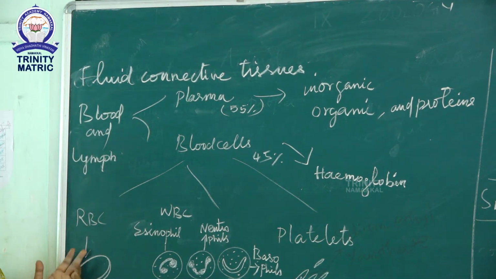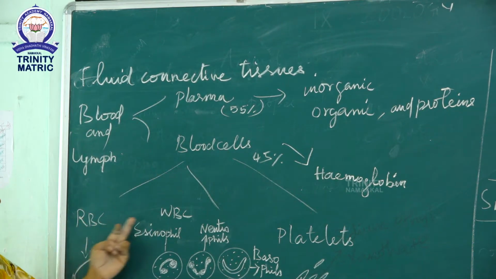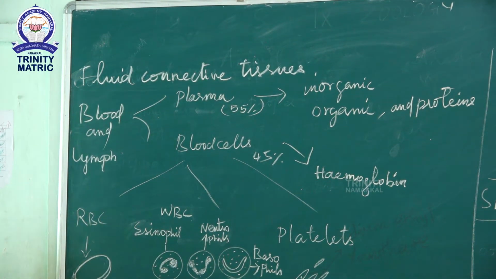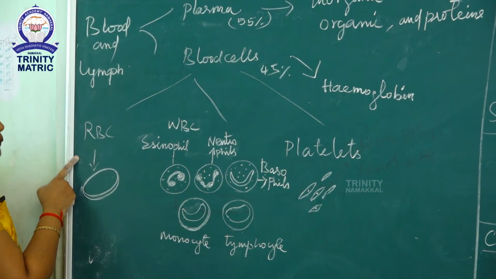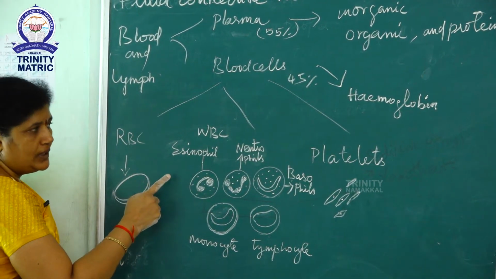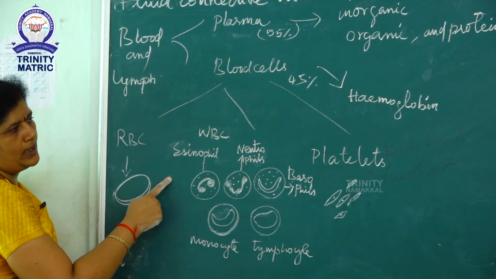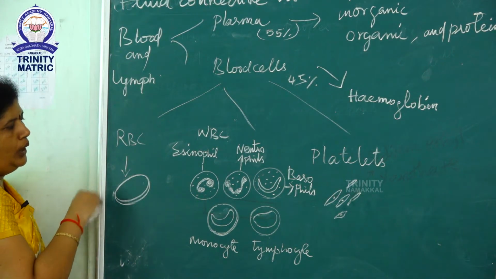Next, blood cells are divided into 3 types of cells. One is RBC. RBC is known as erythrocytes. WBC is known as leukocytes. Platelets are known as thrombocytes.